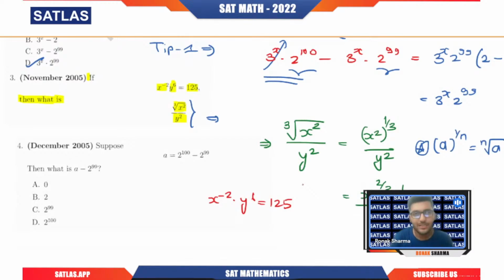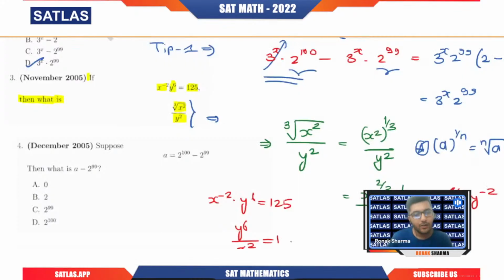Now, sir, why are you saying that the power of y is negative? Yes, because it is sitting in the denominator. We are going to write it as x raised to power 2 by 3, y power minus 2. So I'm going to write this thing as y power 6 divided by x square, that will be equal to 125. Now I'm going to write x square by y power 6 equals 1 by 125. Tell me, are you able to understand this particular thing or not? I have taken the reciprocal, or you can say that we have cross multiplied it. In any way you can say it, because in both ways you're going to get the same answer.